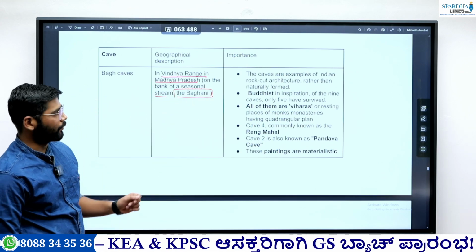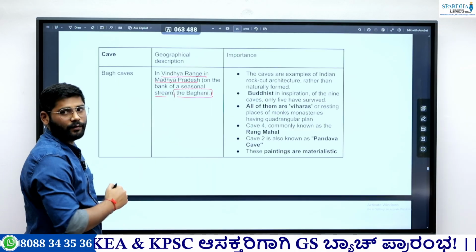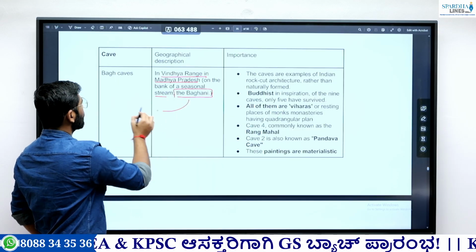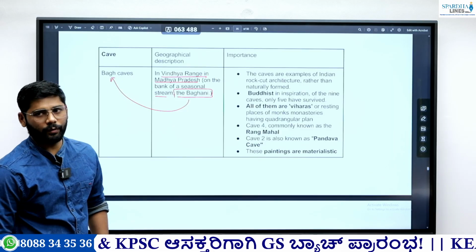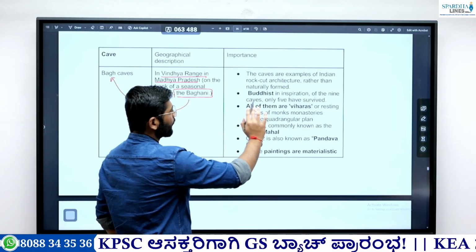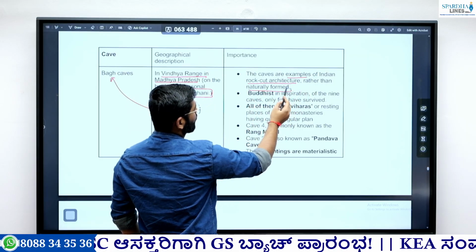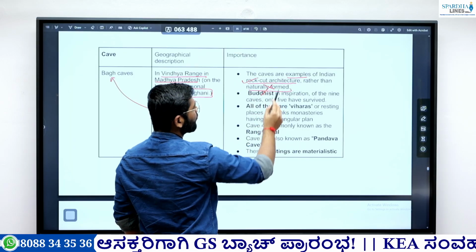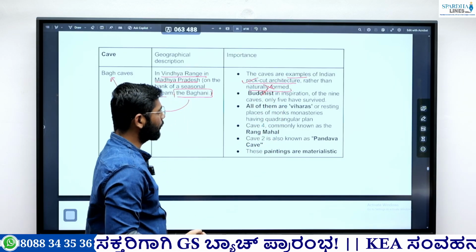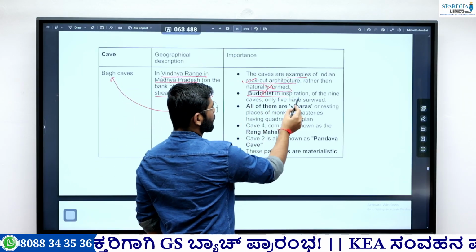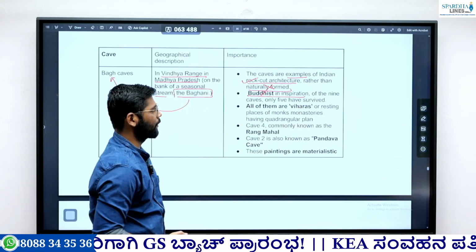Bagani is a seasonal river stream, and on the bank of this seasonal stream it is located. The name Bagh came from this particular stream. What is the important thing here? These caves are examples of Indian rock cut architecture rather than naturally found. So they are not naturally found, but they are rock cut architecture. Important fact. Then there is a Buddhist inscription. These caves are Buddhist in inscription.